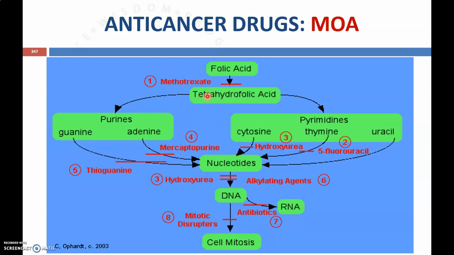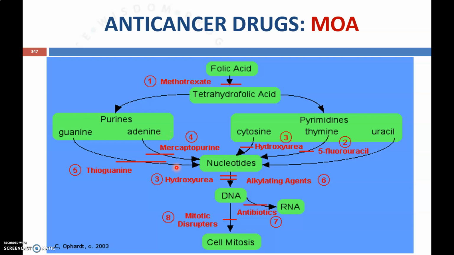Now, from this tetrahydrofolic acid, different purine and pyrimidine nitrogen bases can be synthesized, like guanine and adenine as purine bases, and cytosine, thymine or uracil as pyrimidine bases. When these nitrogen bases combine with ribose or deoxyribose sugar and phosphate, they form a nucleotide.